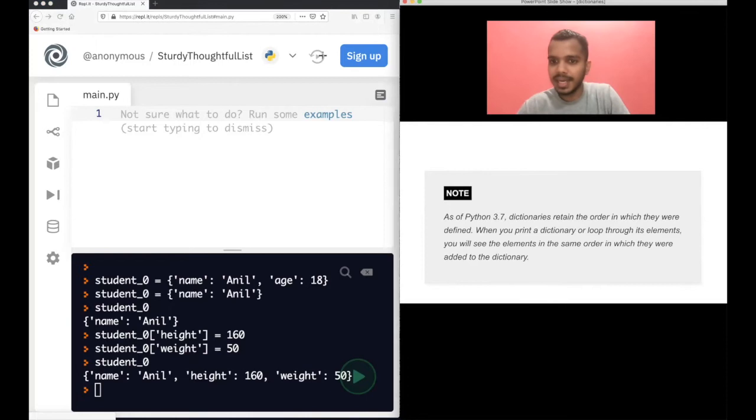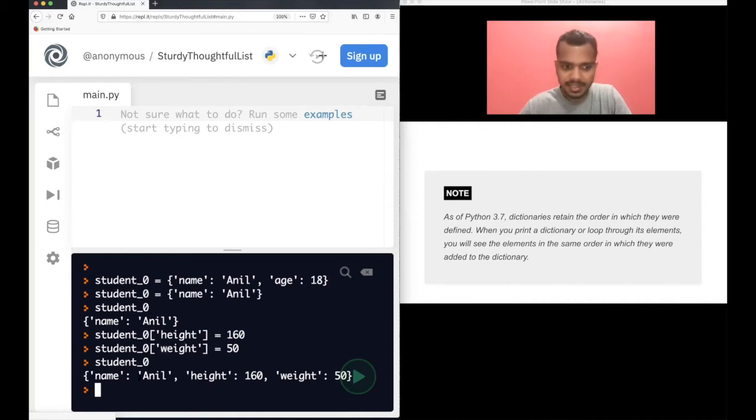Also note that as of Python 3.7, and of course here we are working with a version more than 3.7, dictionaries retain the order in which they are defined. When you print a dictionary or loop through its elements, you will see the elements in the same order in which they were added to the dictionary. Initially the only key value pair was name. After that we inserted height and weight. So you can see the order.